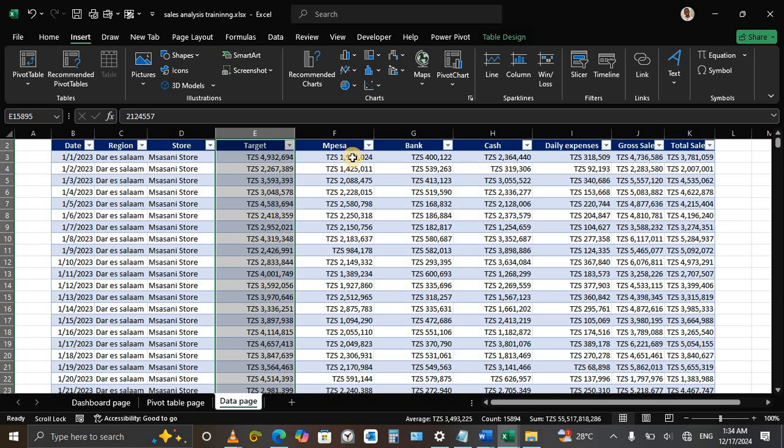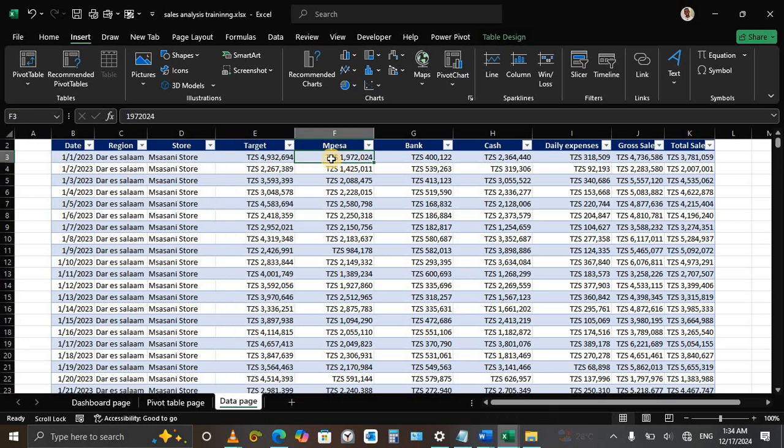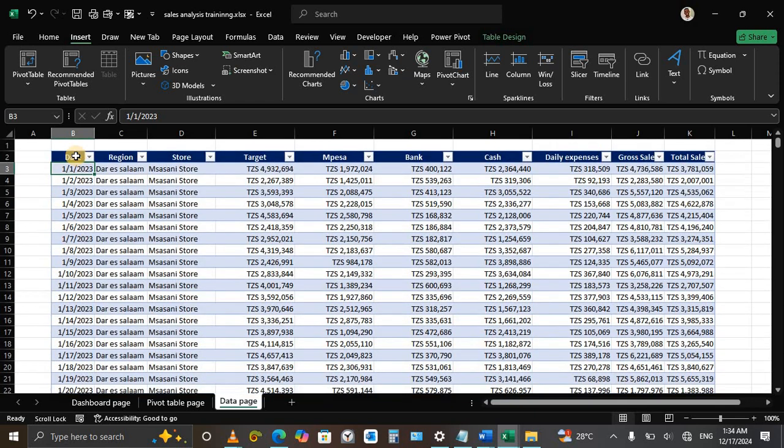It's not easy to know how many M-Pesa transactions we made in, maybe, January, or how many bank transactions we made for the whole year of 2023. By using the pivot table, it's easy to know exactly how much we earned over a whole year. It's really simple.